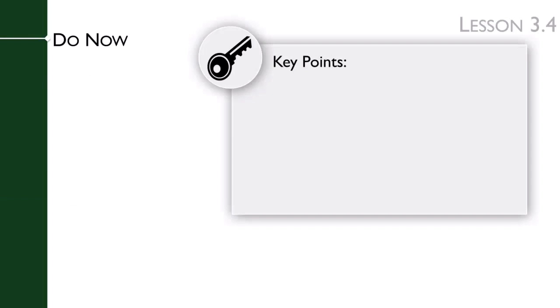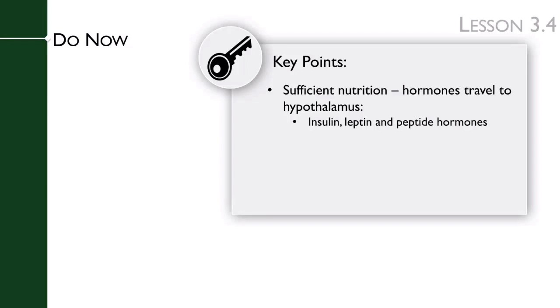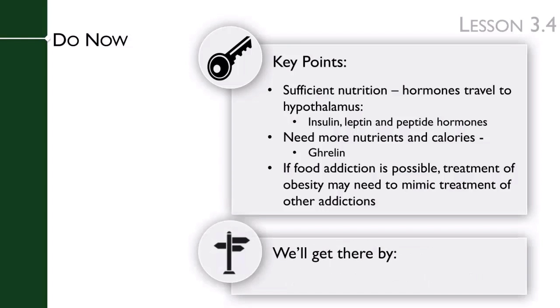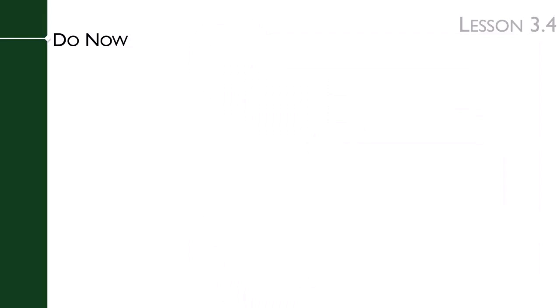The key points of this lesson's do now are that when the body has sufficient nutrition, hormones are released that travel to the hypothalamus to tell us to stop eating. For example, insulin, leptin, and peptide hormones. And when our body needs more nutrients and calories, ghrelin is released from the stomach, which travels to the hypothalamus to tell us to eat more. If food addiction is possible, the treatment of obesity may need to mimic treatment of other addictions. We'll get there by having a discussion with students.